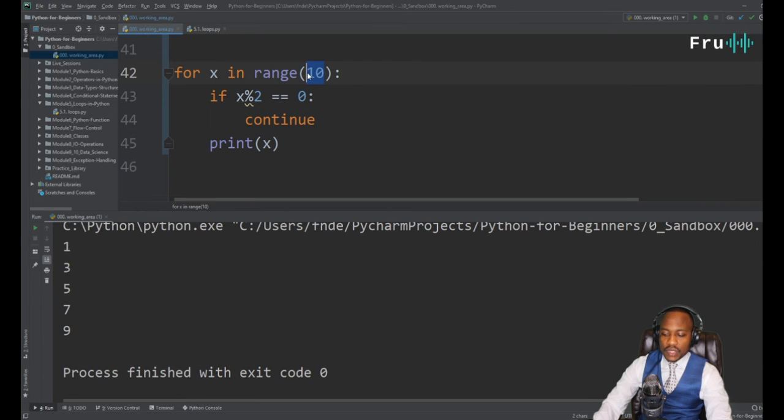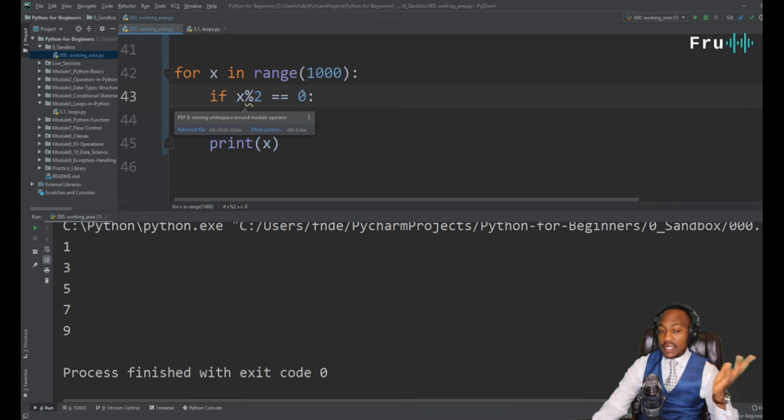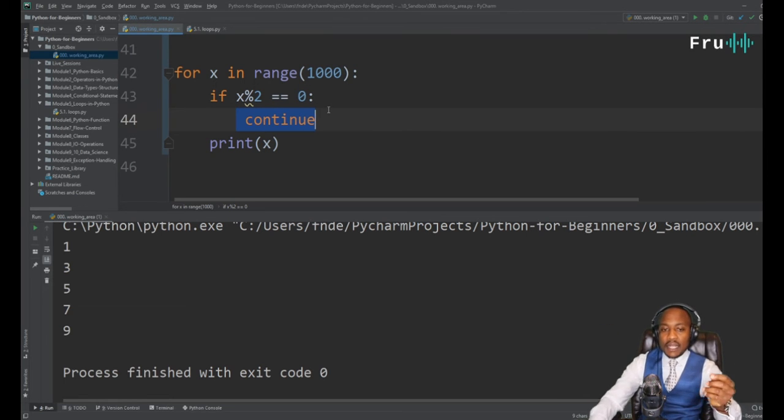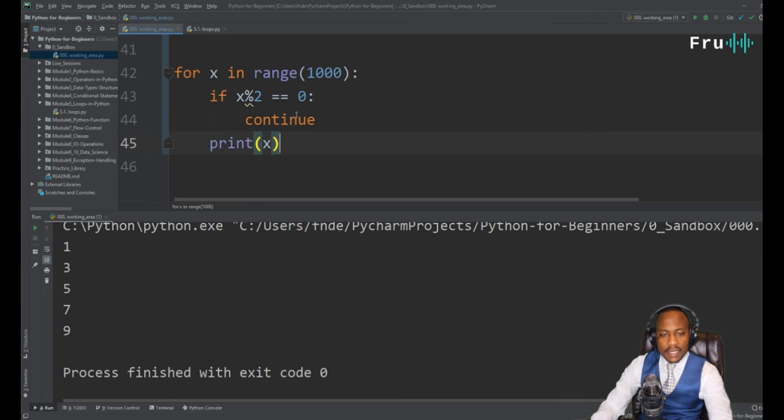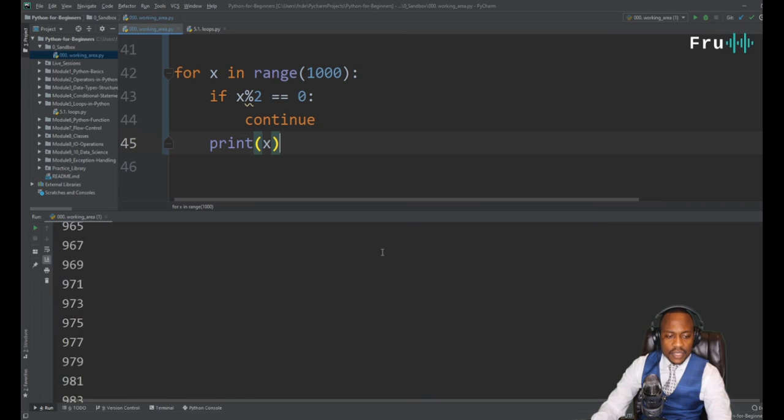If I change my range to say 1,000, this will print all the odd numbers from 1 to 1,000. It checks the condition: is this an even number? When you're doing mod 2, it says yes, it's an even number, and then you just say continue. It doesn't print anything, it just continues back to the loop. Otherwise, if there's a remainder, which means it's an odd number, then it's going to print that x. So let's run it to 1,000, and you can see all the odd numbers from 1 to 1,000 are printed.